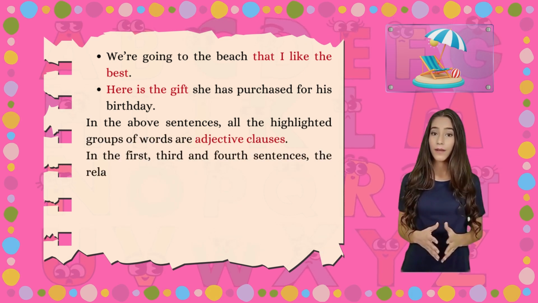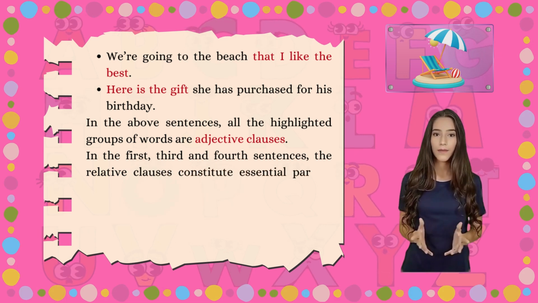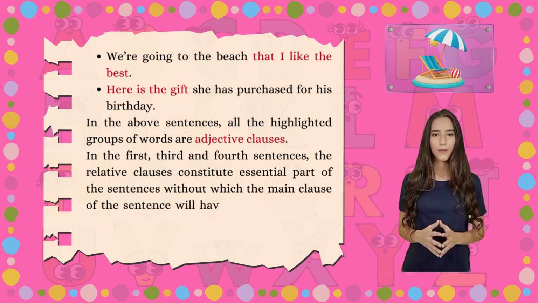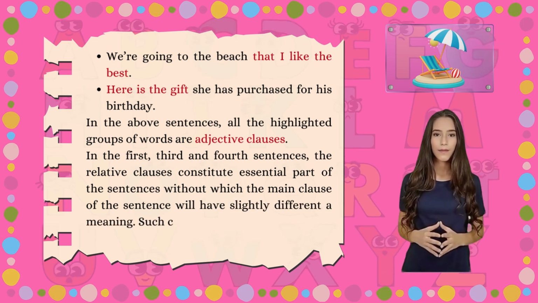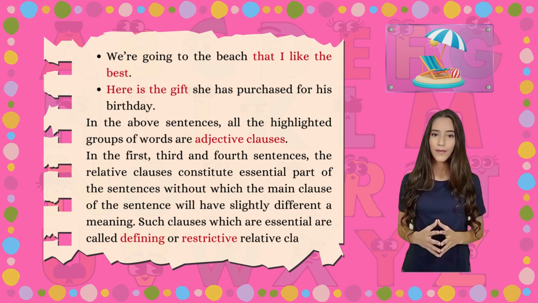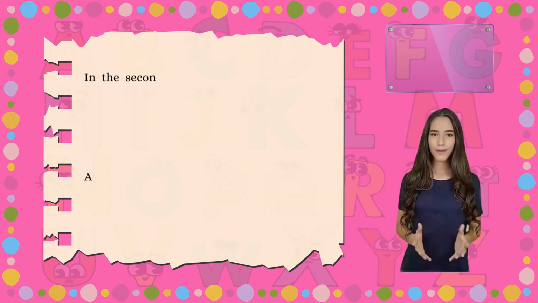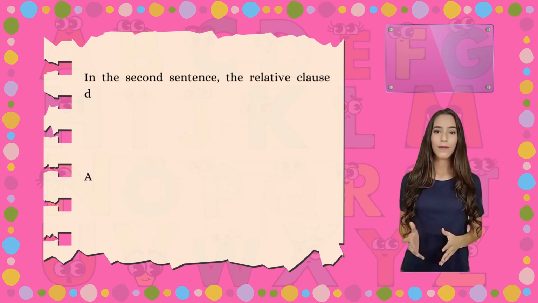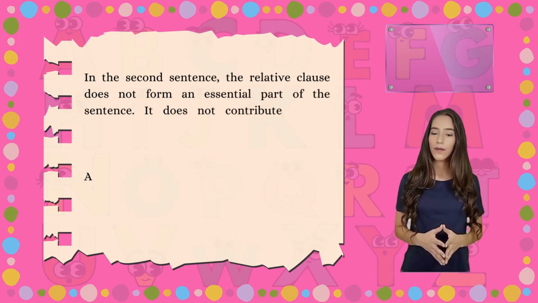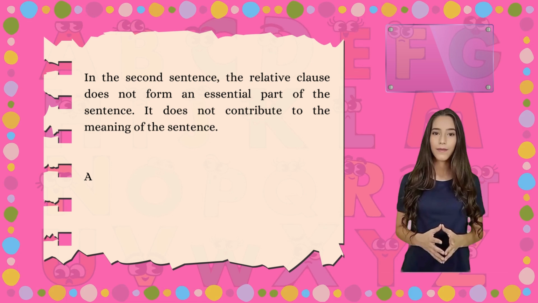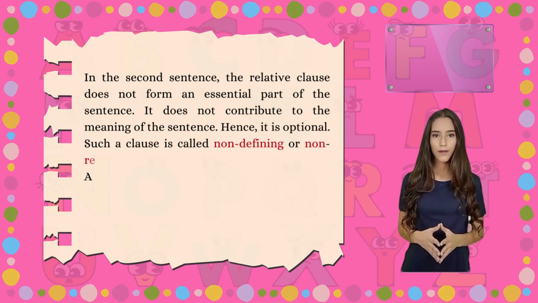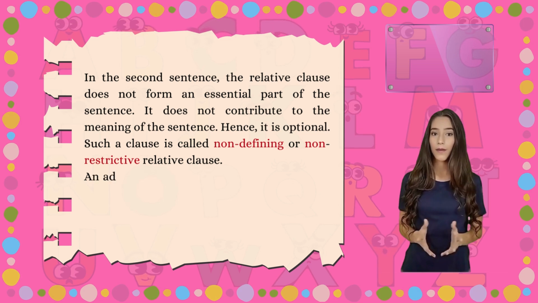In the first, third, and fourth sentences, the relative clauses constitute an essential part of the sentences, without which the main clause of the sentence will have a slightly different meaning. Such clauses which are essential are called defining or restrictive relative clauses. In the second sentence, the relative clause does not form an essential part of the sentence. It does not contribute to the meaning of the sentence. Hence, it is optional. Such a clause is called a non-defining or non-restrictive relative clause.